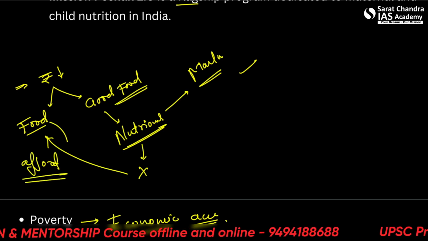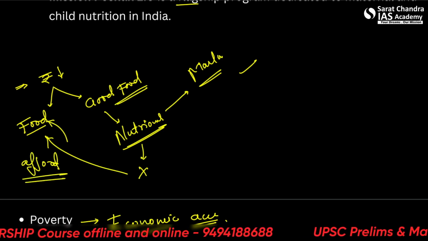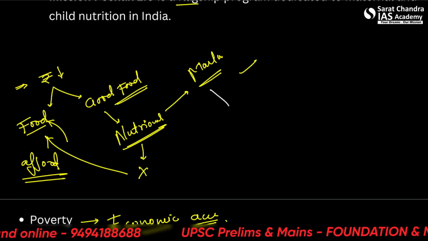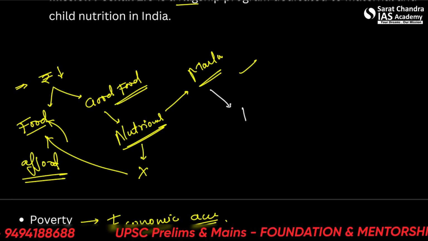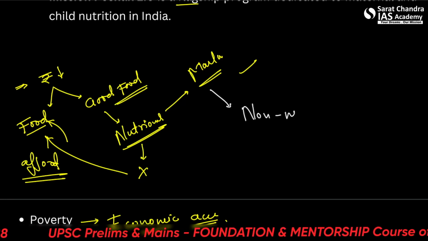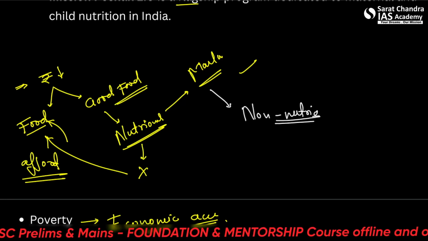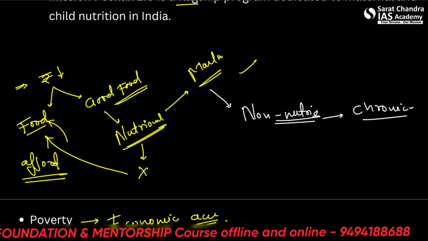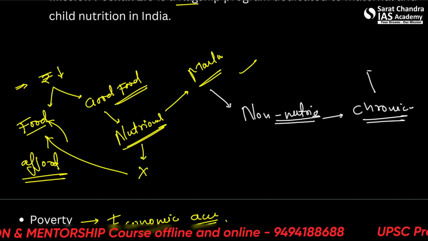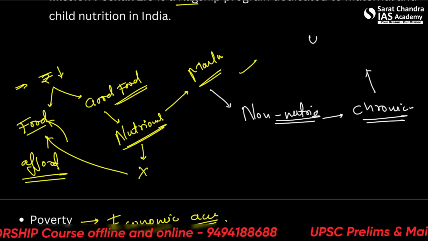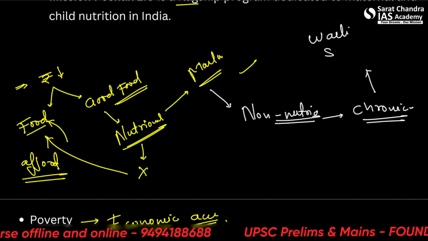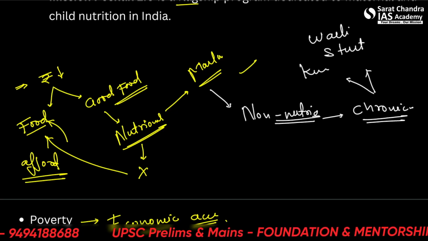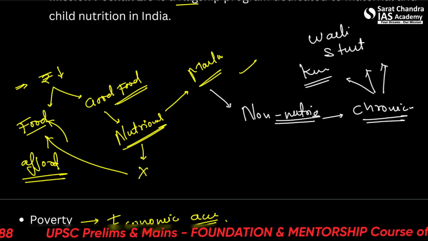Now the issue here is that they are eating the non-nutritious food for a long duration, or chronically. So this will lead to various problems such as wasting, stunting, and may even lead to kwashiorkor or other protein deficiency syndromes.